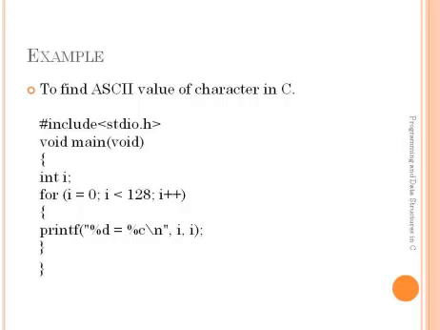Let's consider one example on the for statement. Whenever control reaches here, first it evaluates the initialization expression. The initialization expression here is i equals 0. It will assign 0 to i. And next it will evaluate the condition. It will test this condition. Here the condition is i less than or equal to 128. First it will check the initialization part. Next it will check the condition part.